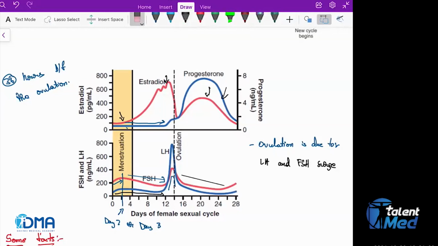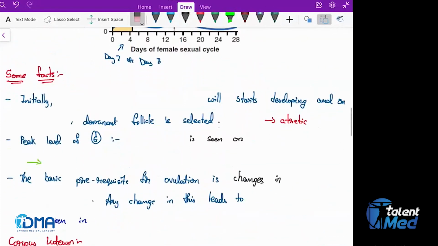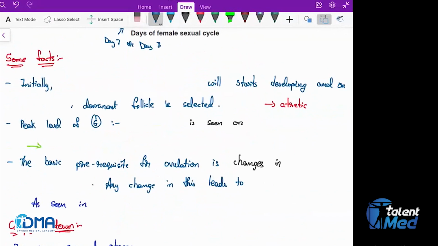Okay. So just be familiar with this graph. In the exam, if you get it, you're not going to go wrong. Now let's see some facts.